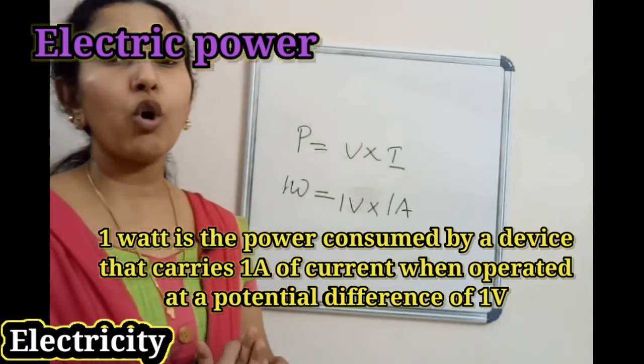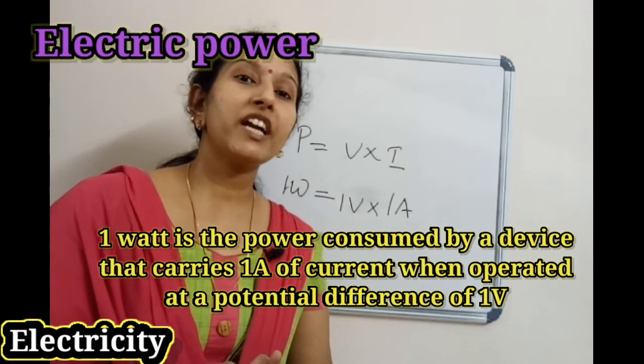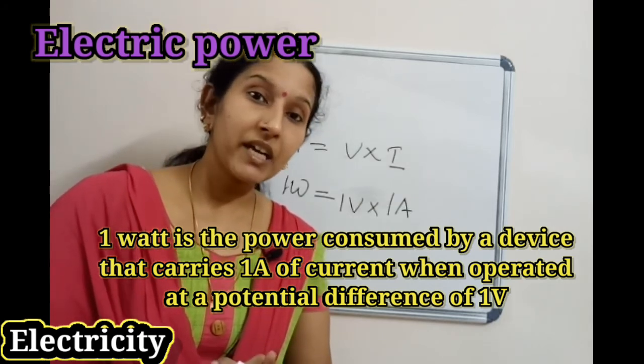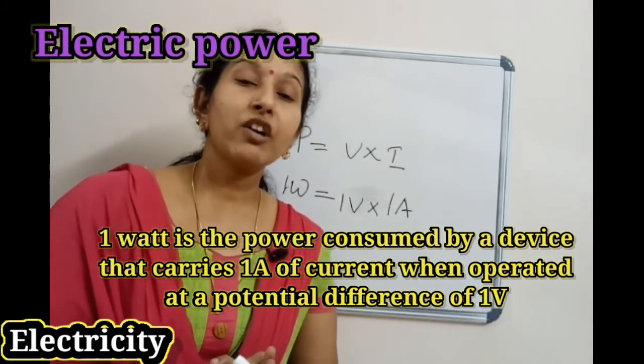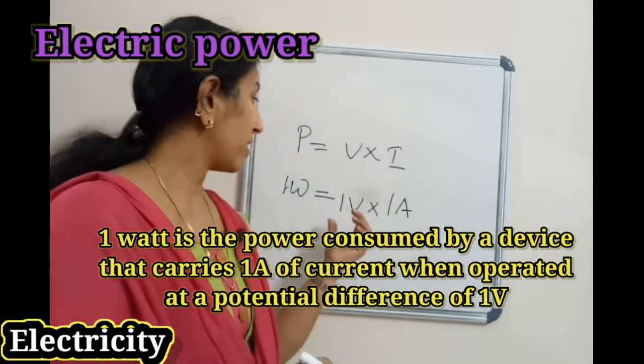So what is 1 watt? 1 watt is the power consumed by a device that operates with a current of 1 ampere at a potential difference of 1 volt.